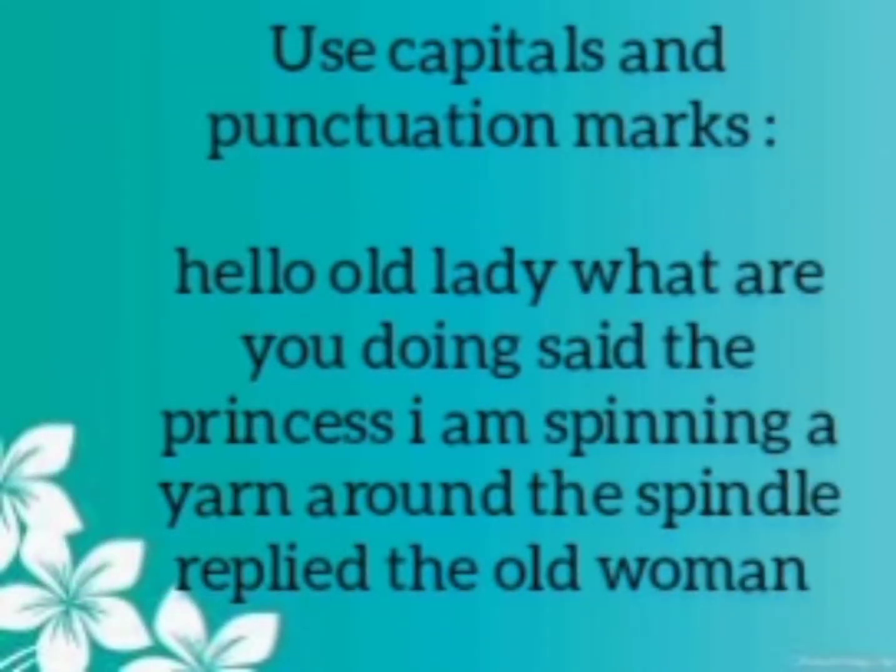Here I have selected another board question for your practice. This is from Dinajpur Board 2020. At first I will read the passage, then I will solve it. The passage is, "Hello old lady, what are you doing?" said the princess. "I am spinning a yarn around the spindle," replied the old woman.